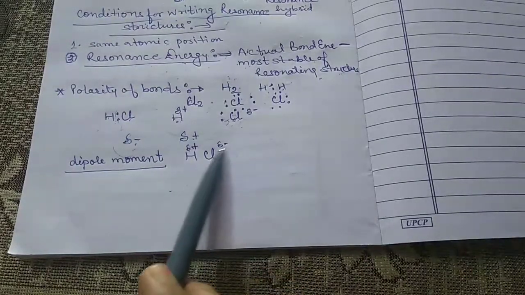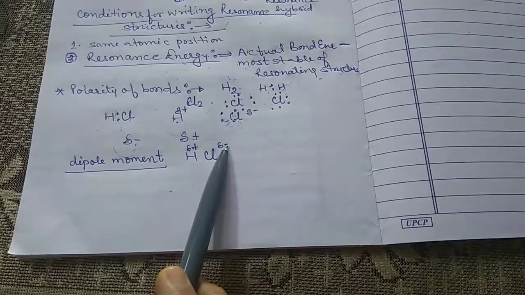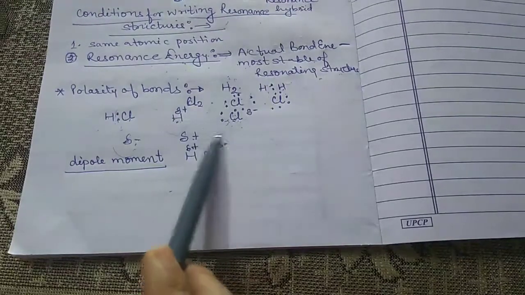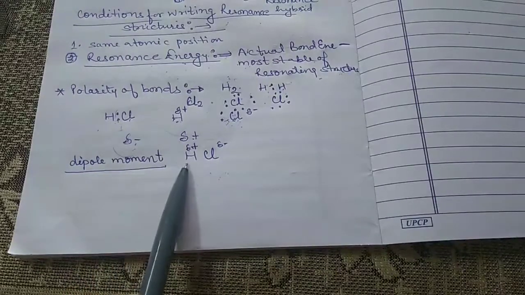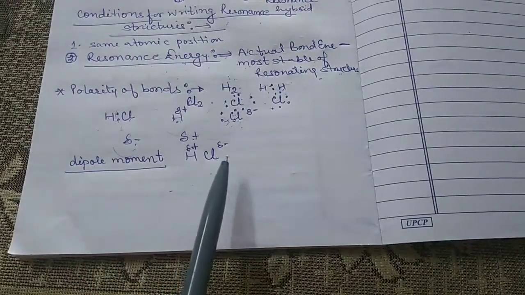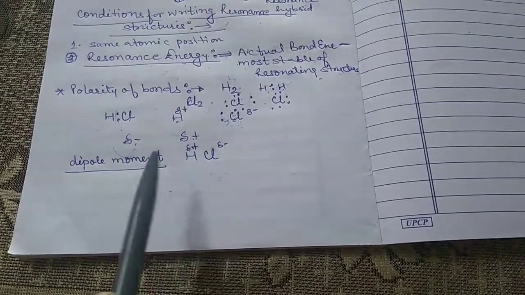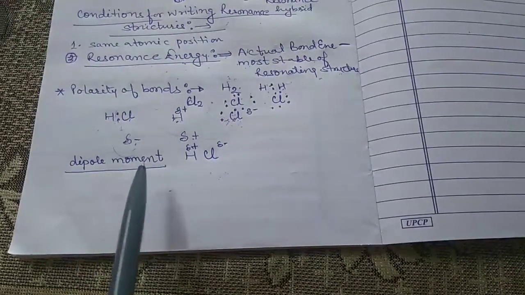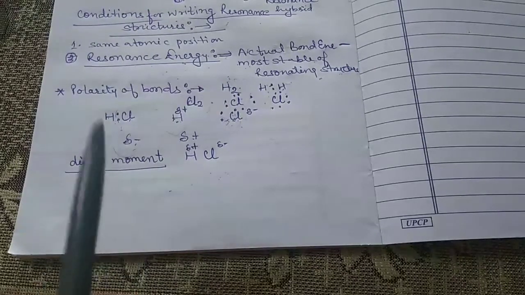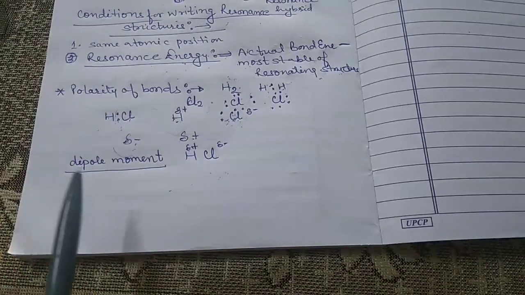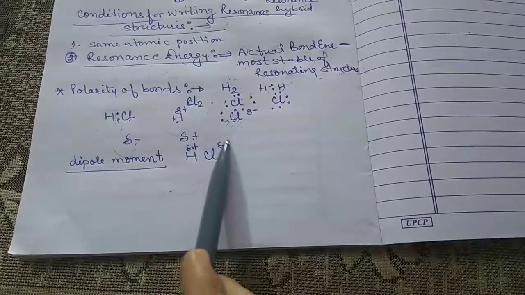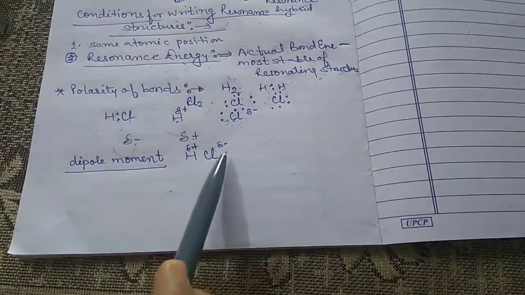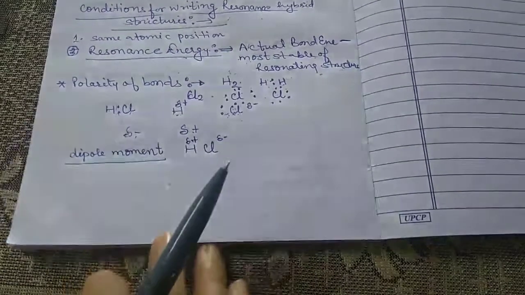The degree of polarity in the molecule is expressed by the term called the dipole moment. The dipole moment is defined as the product of the magnitude of the charge and the distance of separation between the charges. Now here we are talking about these charges, one is the positive charge and another one is the negative charge.